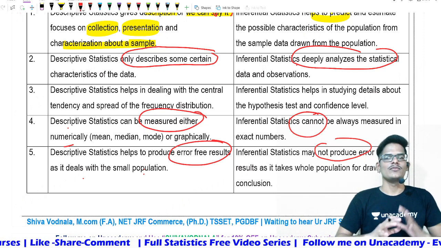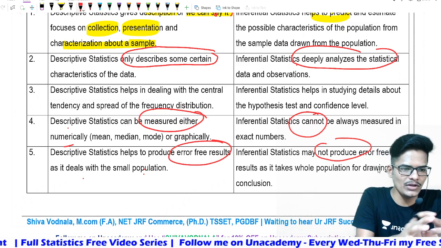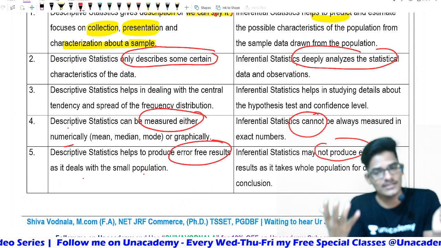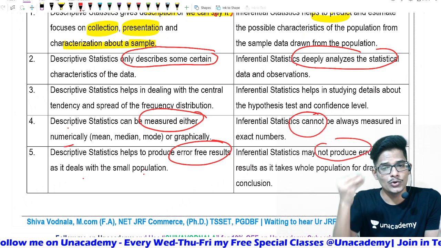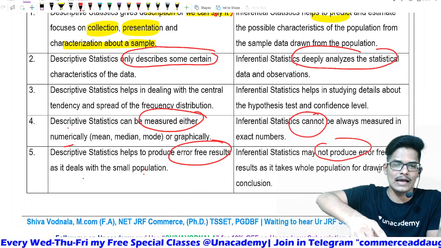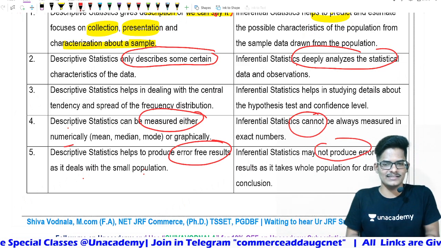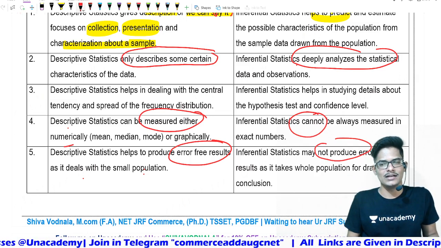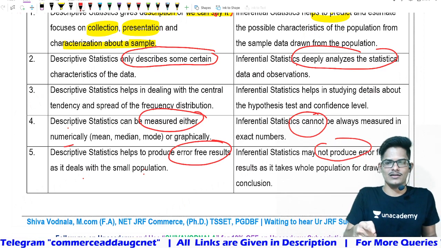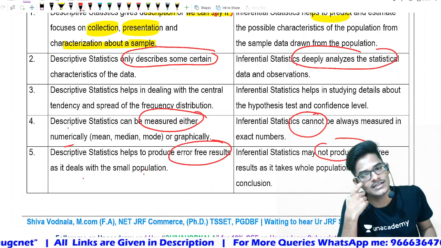That means whenever inferential statistics is concluding, the descriptive part is what you worked out with respect to the sample. Whereas in inferential statistics, you are concluding based on the whole population, even though you analyzed only a sample. But the conclusion will be with respect to the whole population. Based on the sample only, you are going to make a conclusion. In such a case, you are giving a conclusion about the overall population. That is why it is called inferential statistics.